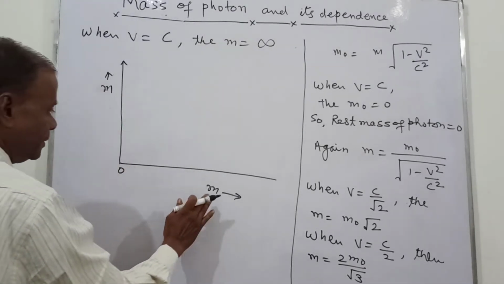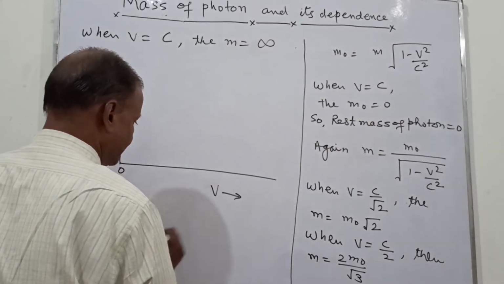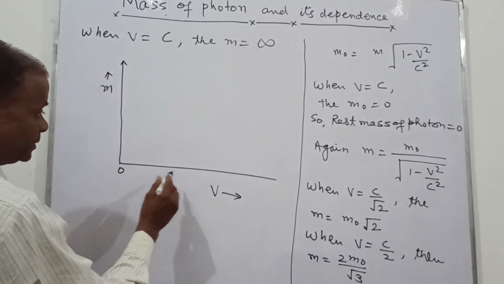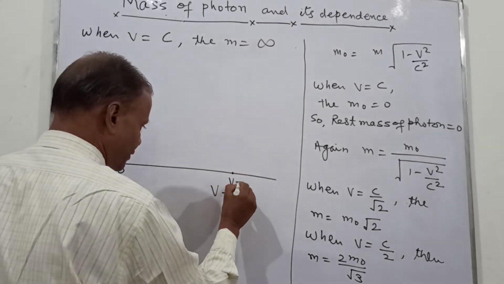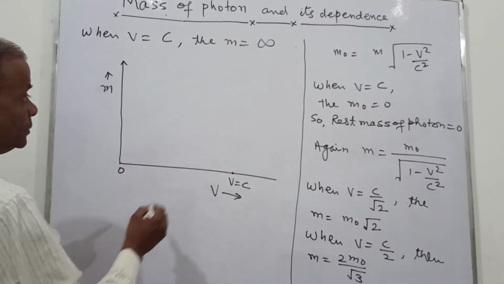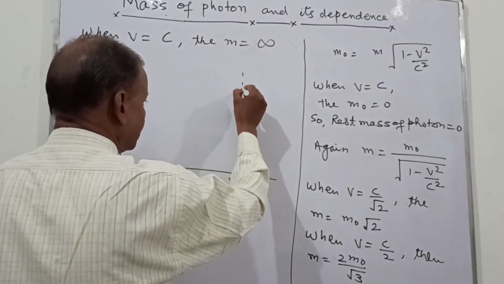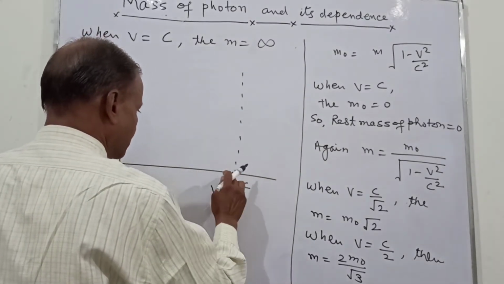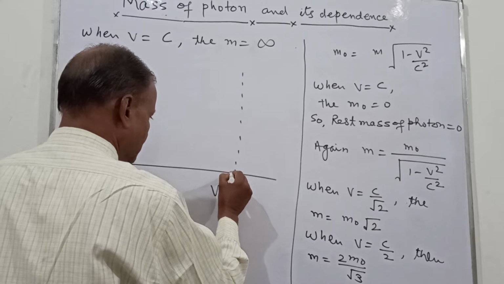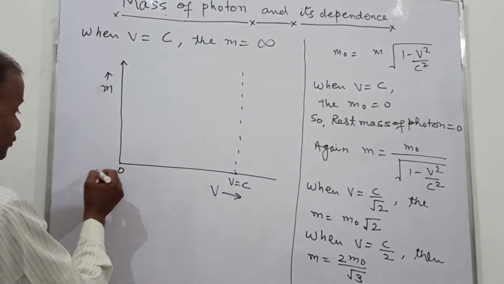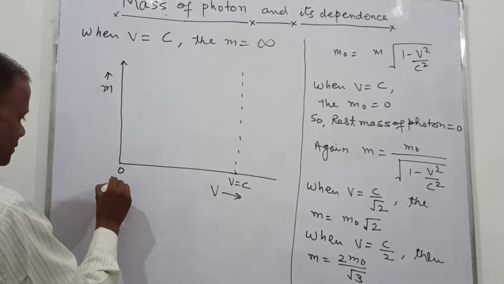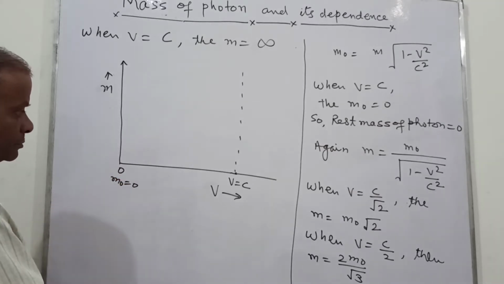Here we take m, and here this is now v. This is now 0, and suppose the velocity v equals c. At this point v equals c. This is now lying like this. Then what will happen? Here this m0 equals 0.